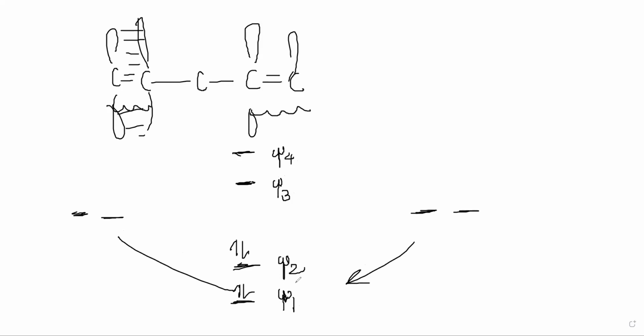Now see, he's saying the highest occupied molecular orbital of butadiene, which is this one, is higher in energy than the HOMO of ethene.